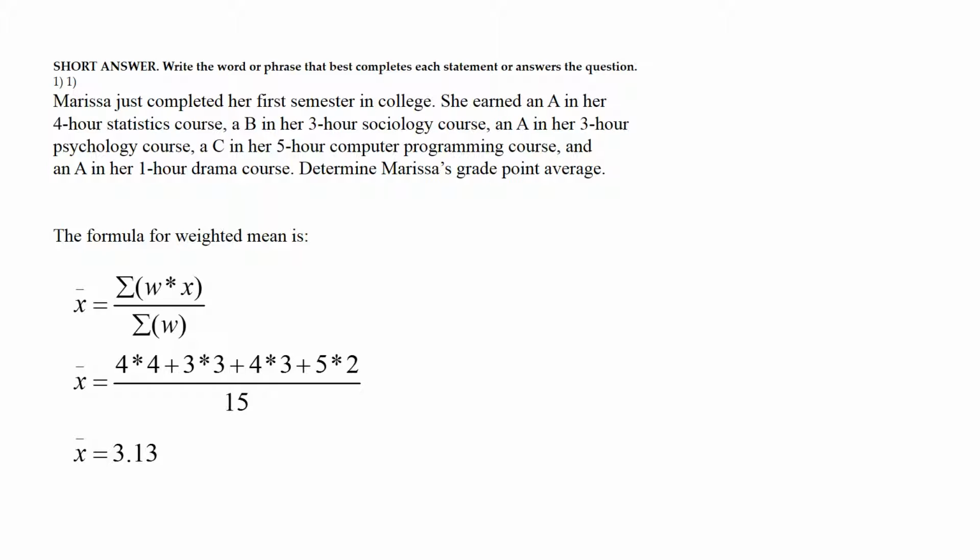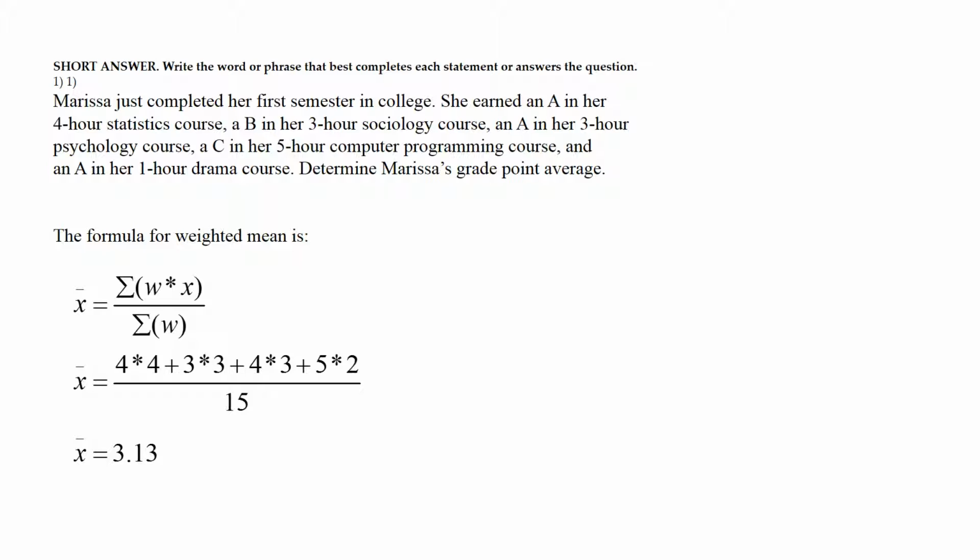The formula for weighted mean is x bar equals the sum of the weight times x divided by the sum of the weight. Remember, when you're calculating GPA, the weight is actually the number of credit hours being attempted. So our formula here is 4 times 4 plus 3 times 3 plus 4 times 3 plus 5 times 2 divided by, she's attempting 15 hours. Remember that a GPA is normally rounded to 2 decimal points, so her GPA would be 3.13.